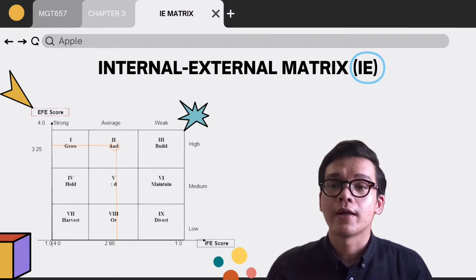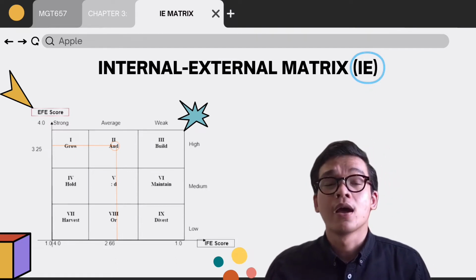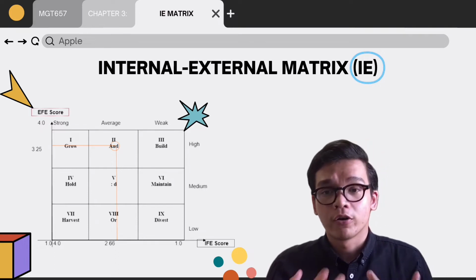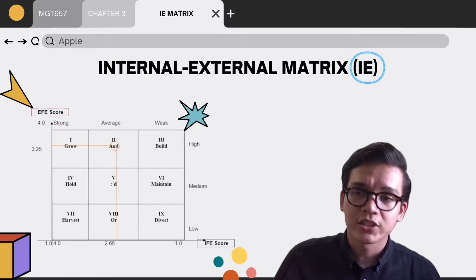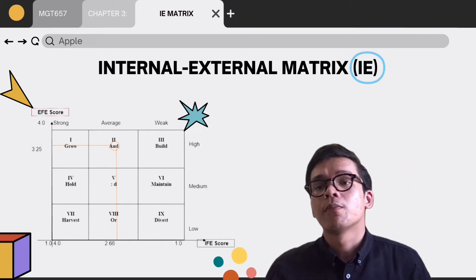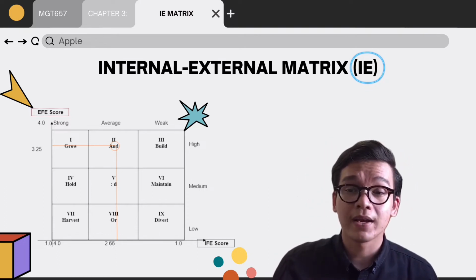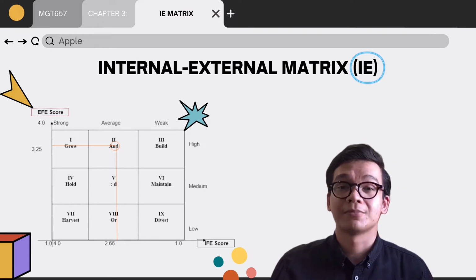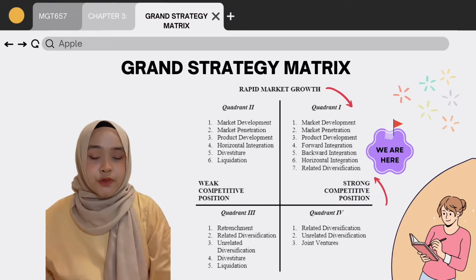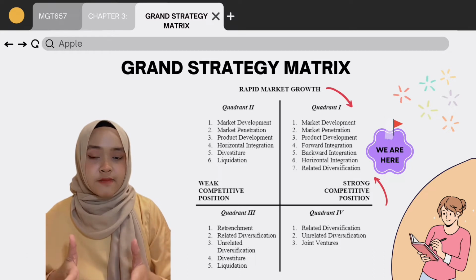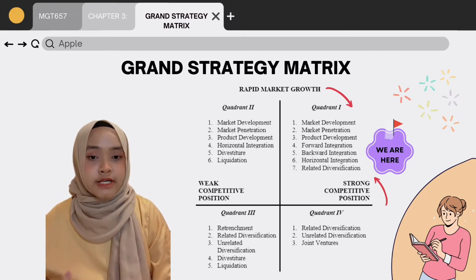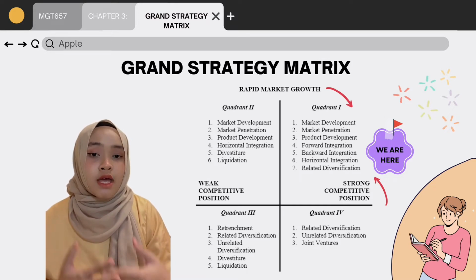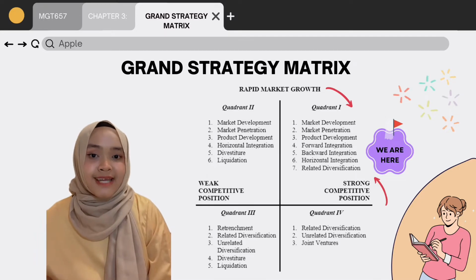Apple should grow and build its position using backward, forward or horizontal integration, which includes market penetration, market development and also product development in order to expand and increase their business to the customer. The second tool that we chose is the Grand Strategy Matrix. In the Grand Strategy Matrix, Apple belongs in Quadrant 1 as the company is now enjoying significant market expansion and strong competitive position, as evidenced by a comprehensive evaluation of Apple-related materials and data.